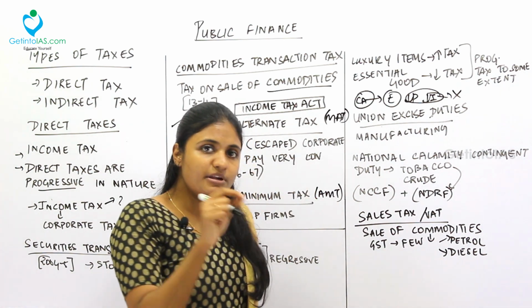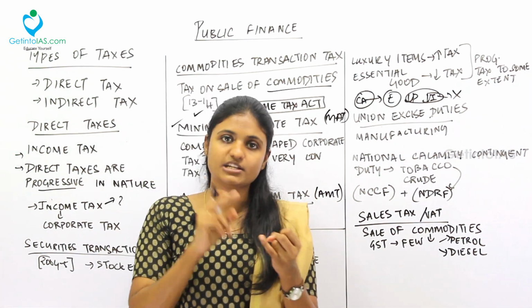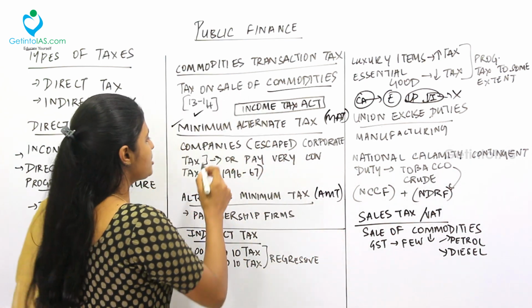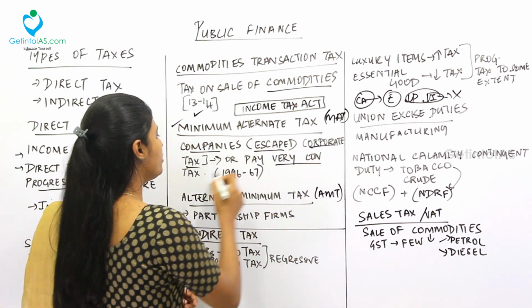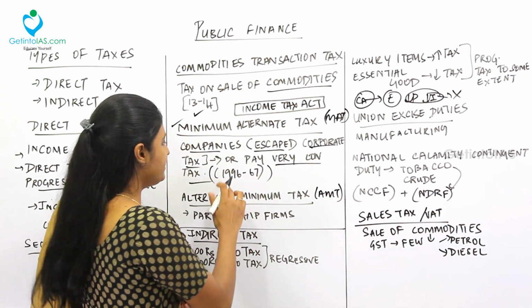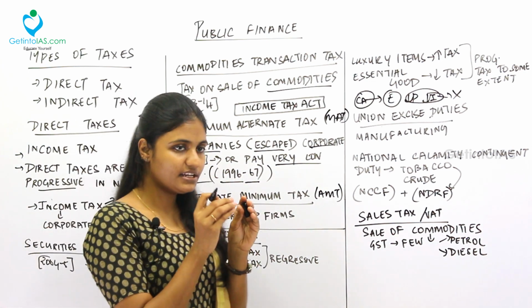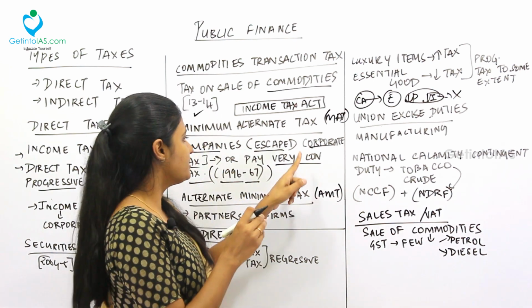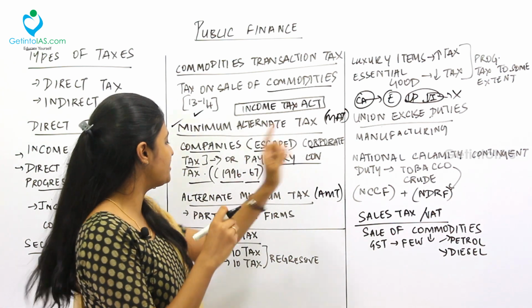So the ultimate motto of the government is to make them pay at least a little tax. That is why it is called minimum alternate tax. Fine. So some companies escape the corporate tax or pay very low tax. This tax was implemented from 1966 to 1967. So if a company does not pay any tax or pays very little tax, the government will make them pay at least a minimum tax. That is called minimum alternate tax.